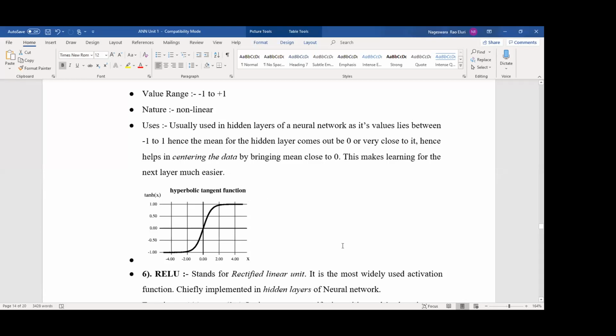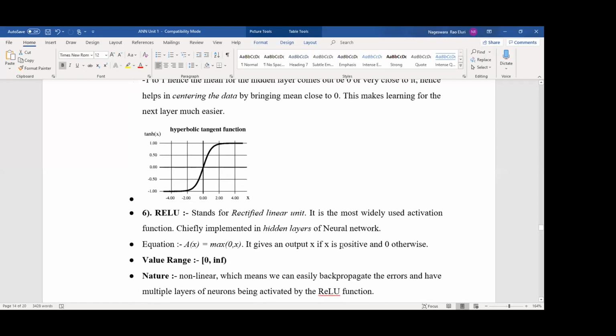So ReLU function, rectified linear unit, it is the most widely used activation function. It is implemented in hidden layers of neural networks. So what type of neural networks use ReLU? Convolutional neural networks. Okay, that is not in our syllabus, but if you write these points in the exam also, they will think, oh, this girl has so much knowledge about activation functions. Okay, if you want, you can note it down. Otherwise, leave it.